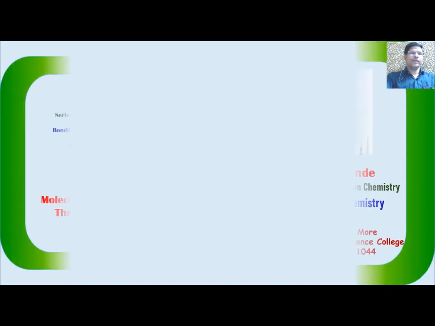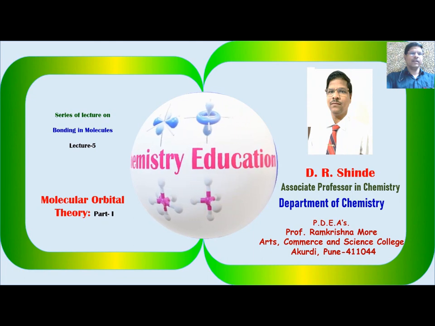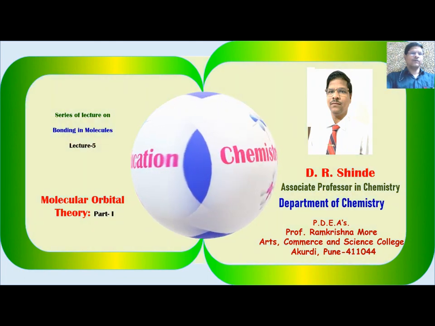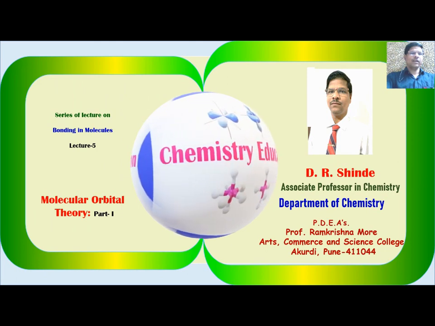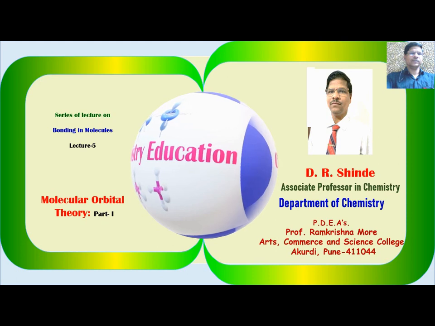Welcome all of you to a series of lectures on chemical bonding. In the earlier four parts, we have seen the octet rule, valence bond theory, and hybridization.